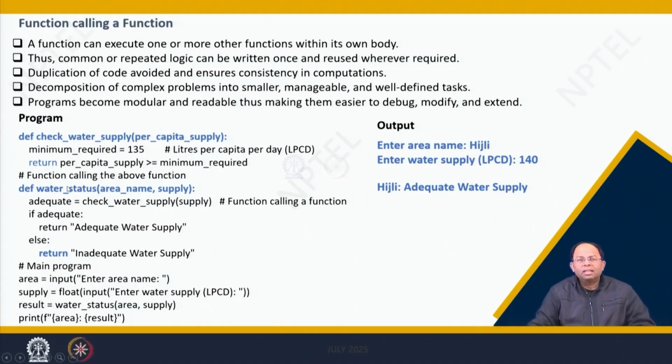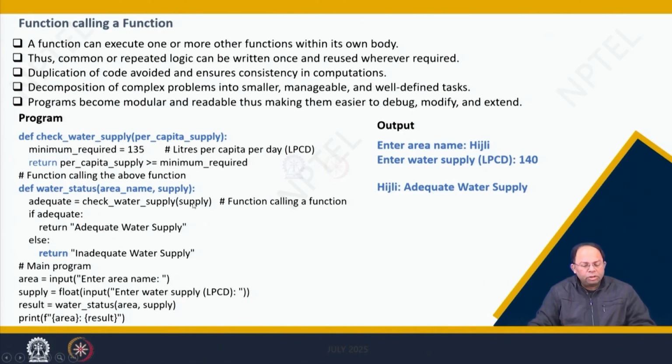Then I am writing a function which would call the above function. That new function is def water_status(area_name, supply), and area_name and supply are the arguments being passed. Now, adequate is equal to check_water_supply. That means I am calling that earlier function. So when I am calling that earlier function, I am passing supply as the argument, right? So what was supply in this particular case?